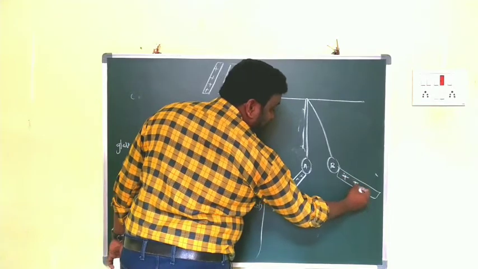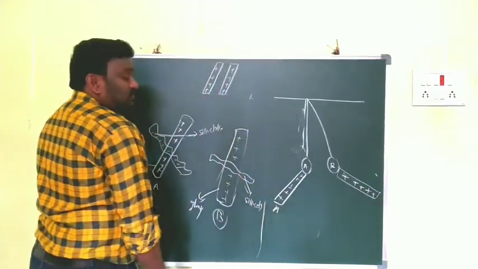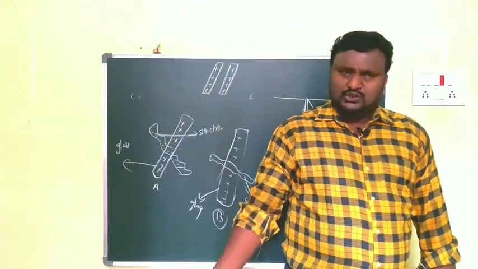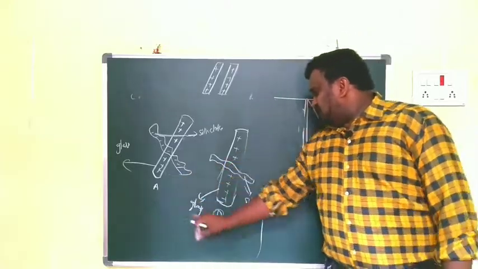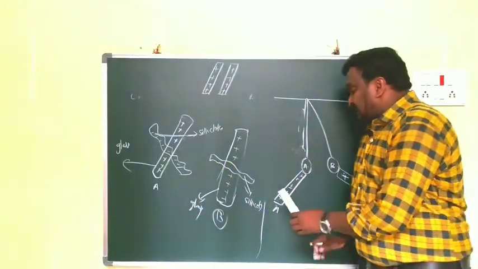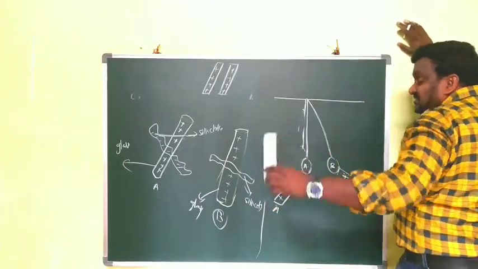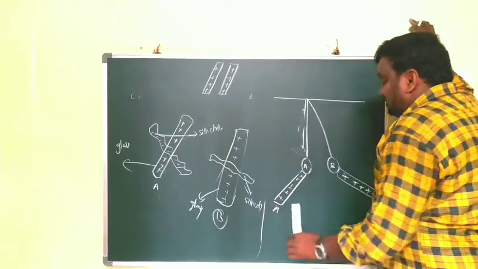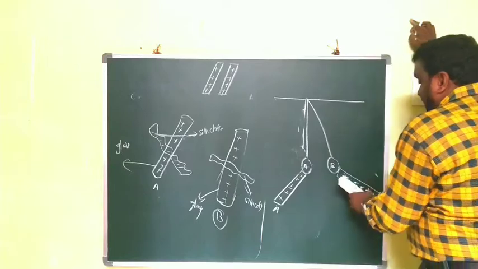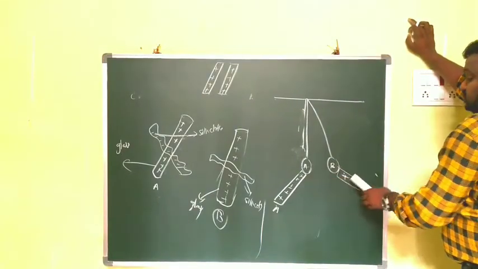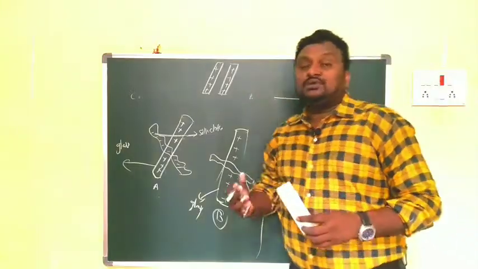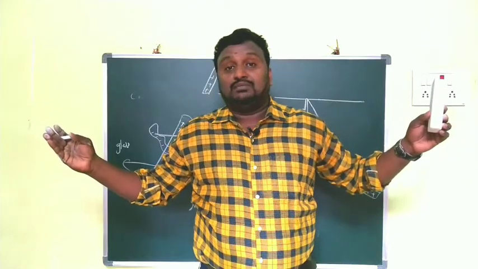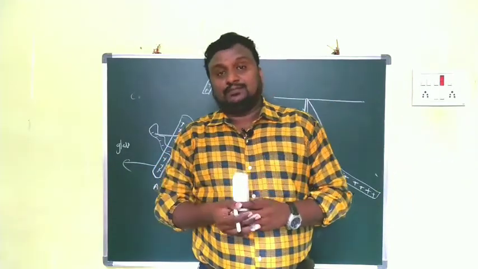Here what you observe, both rods have positive charges. This A is given to this ball; we have to make contact like this. This is the glass rod and this is the ball, and keeping like this, the ball will get some positive charge. This is also like this. Here positive is there. When we give the same kind of glass rods, again the balls move away from each other.